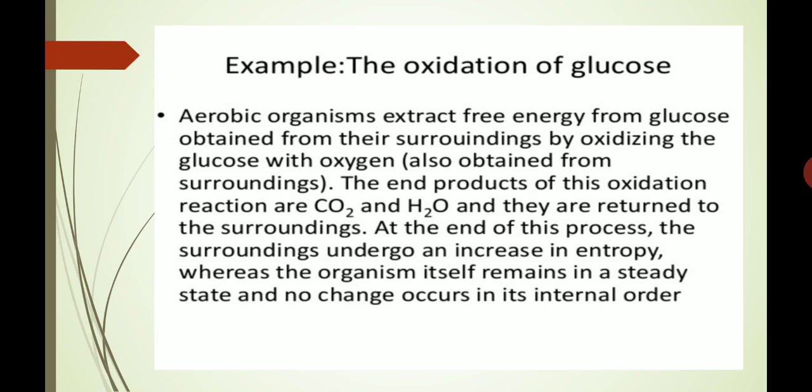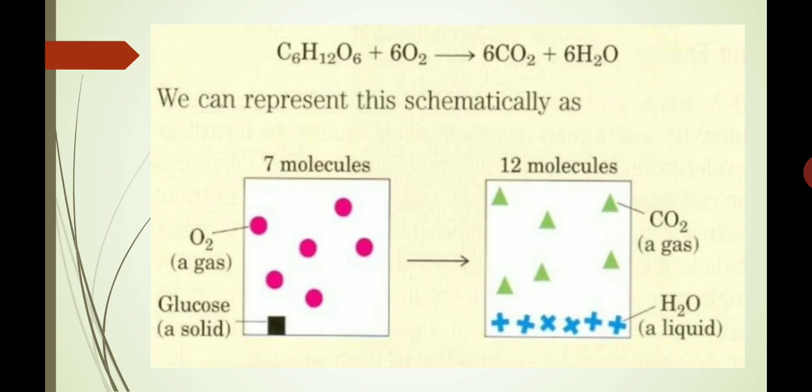At the end of this process, the surroundings undergo an increase in entropy, whereas the organism itself remains in a steady state and no change occurs in its internal order. This we can understand with the help of this simple diagram.